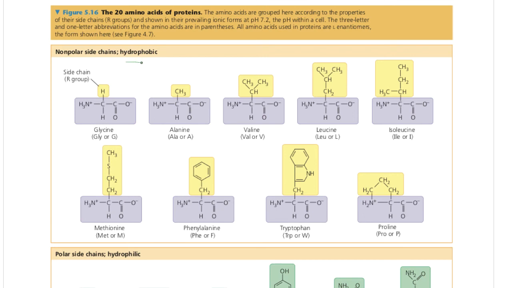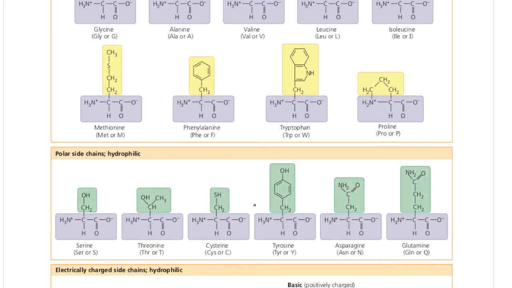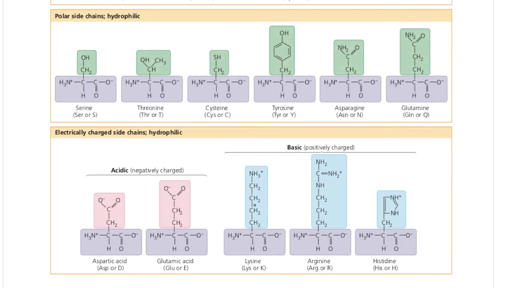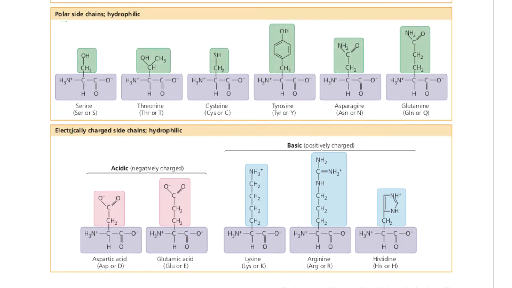First, we have the hydrophobic side chains. Those are ones that are going to want to hide away from water, and therefore they'll be found on the interior of a protein, because proteins are in an aqueous environment in our cells. We also have hydrophilic side chains that can be either polar or actually electrically charged, either positively or negatively charged.